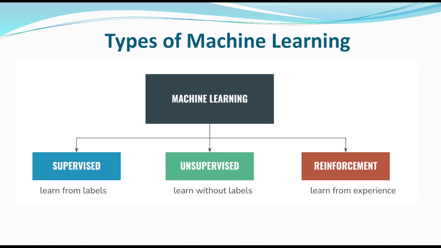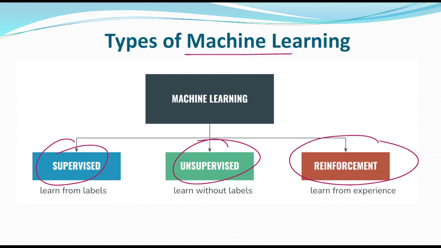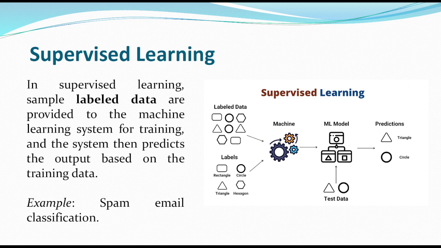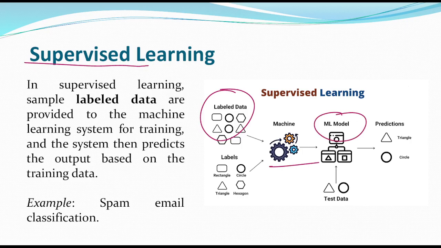Now let us see the types of machine learning. Machine learning is mainly of three types. One is supervised learning, second is unsupervised learning, and third is reinforcement learning. Now let us see one by one what supervised, unsupervised, and reinforcement learning are. In the case of supervised learning, it works on labeled data. We provide some labeled data, and it goes through a training part. When the machine gets this data, it trains and develops a model, and on the basis of that model it predicts for new data.